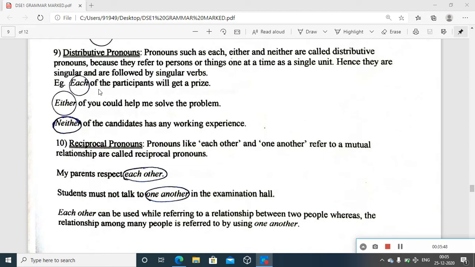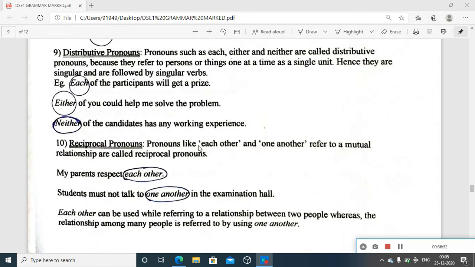100 participants are there, but each of them, one, two, three, four, five, all of them as single, so will. But when you have will there, you cannot understand how a singular verb is getting followed. Hence, they are singular and are followed by singular verbs. Will is commonly used for both singular and plural. Again, could help me. Then also you may not get it, but here you have the best example with has. Even after candidates, you have has as the verb following that. Yes. Then the last one, reciprocal pronouns.